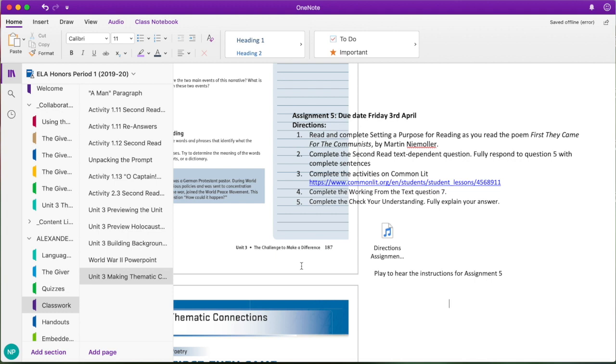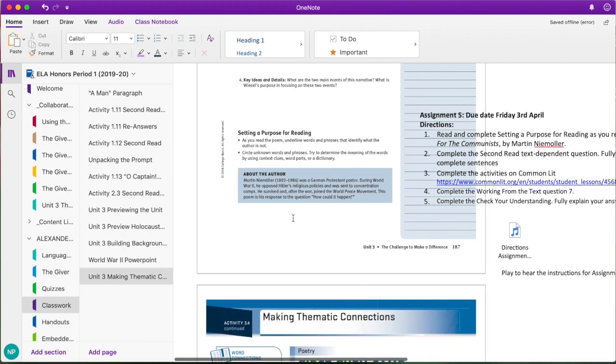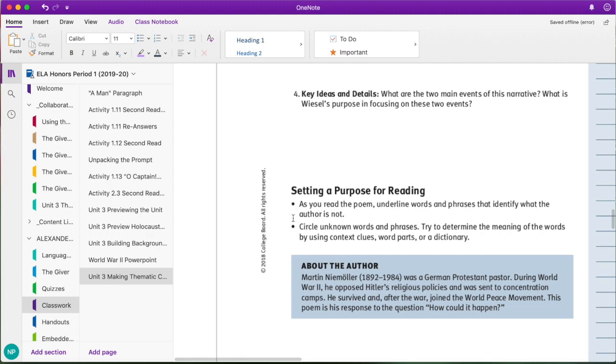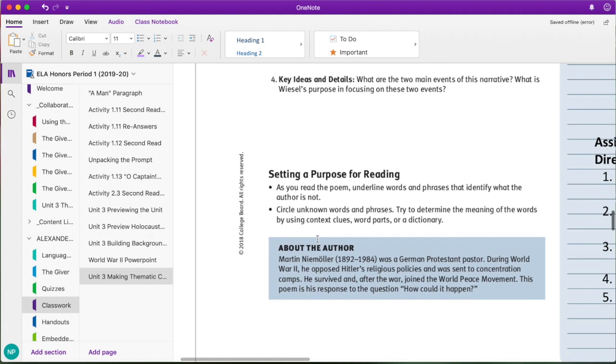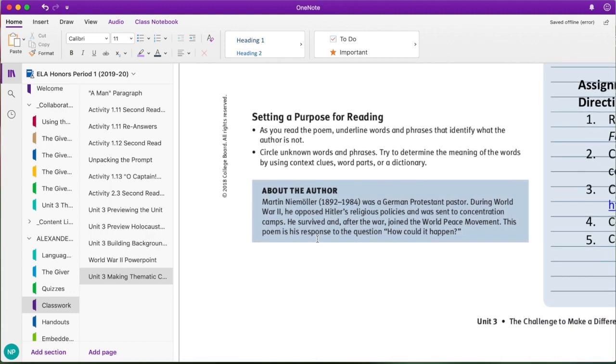So first you're going to read and complete Setting a Purpose for Reading as you read the poem First They Came for the Communists. So as you can see over here, you have Setting the Purpose for Reading. This is always best practice. So as you read the poem, underline words and phrases that identify with what the author is not. So that's very specific for this poem that you're looking for.